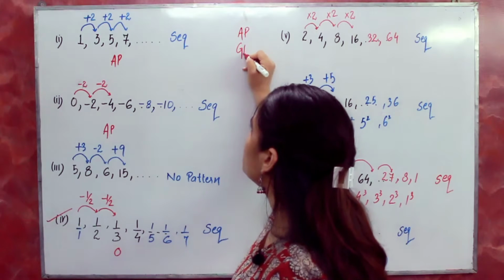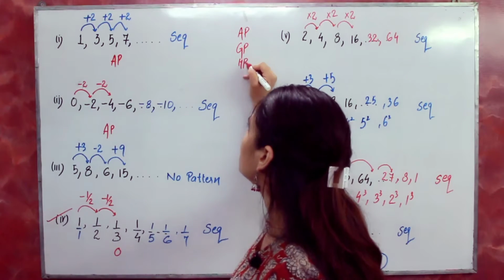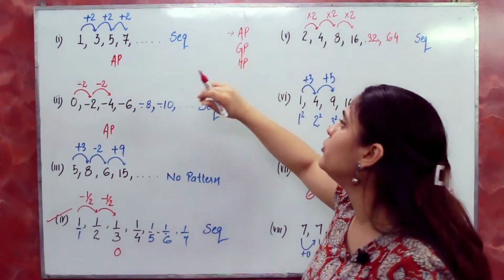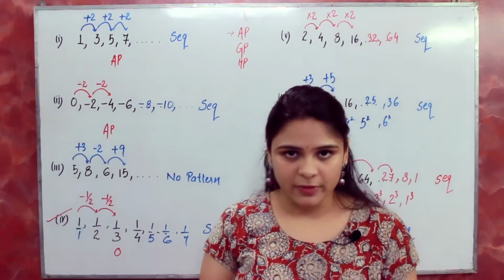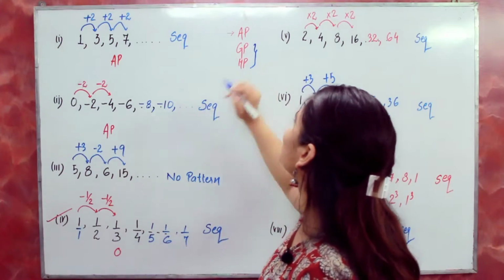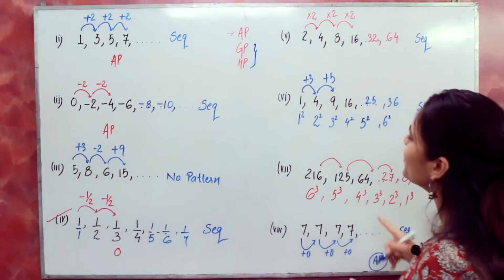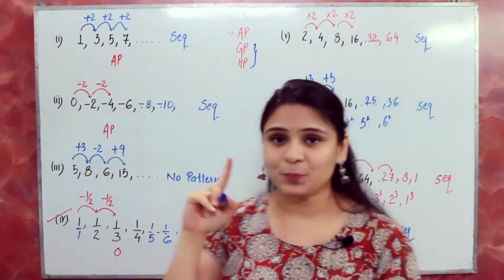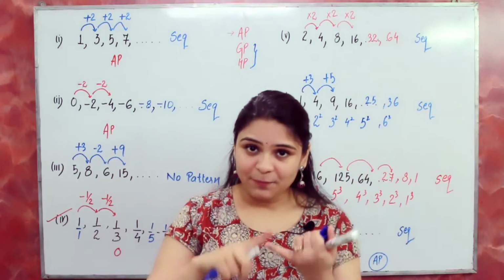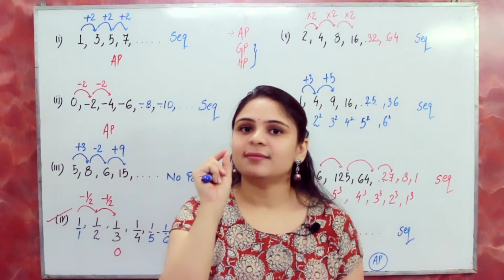Okay. Other than arithmetic progression, we have geometric progression as well and harmonic progression also. We will study arithmetic progression in detail, but I'll give you a brief idea of geometric and harmonic progression. This is only for your extra knowledge. Geometric progression means, in order to obtain a term, you have to multiply or divide by the same quantity.